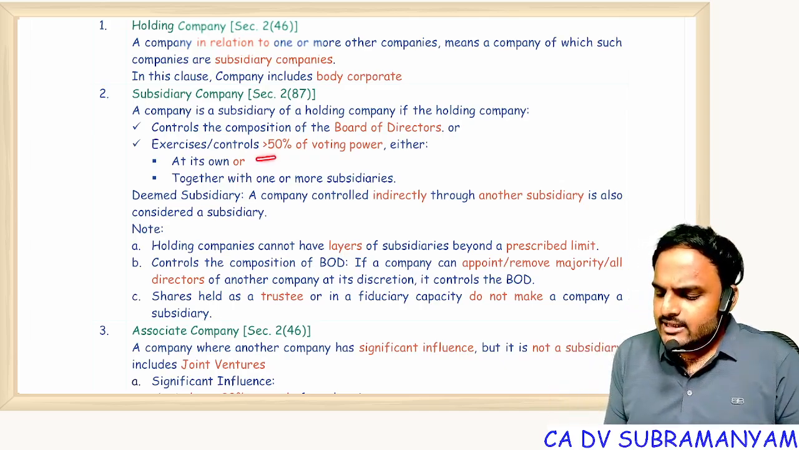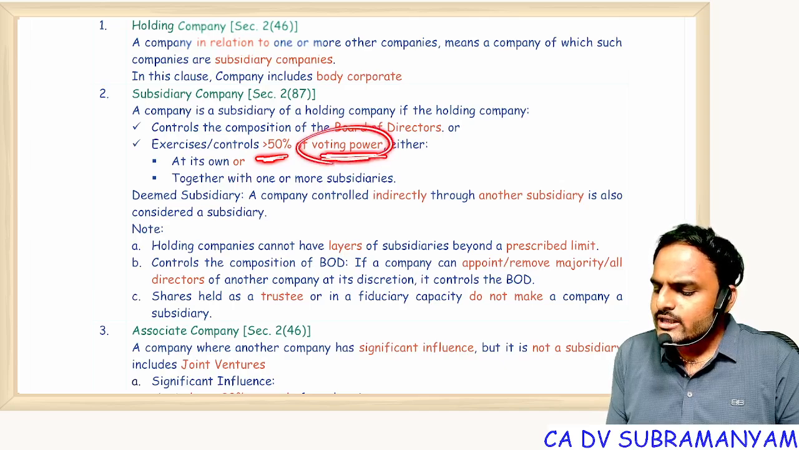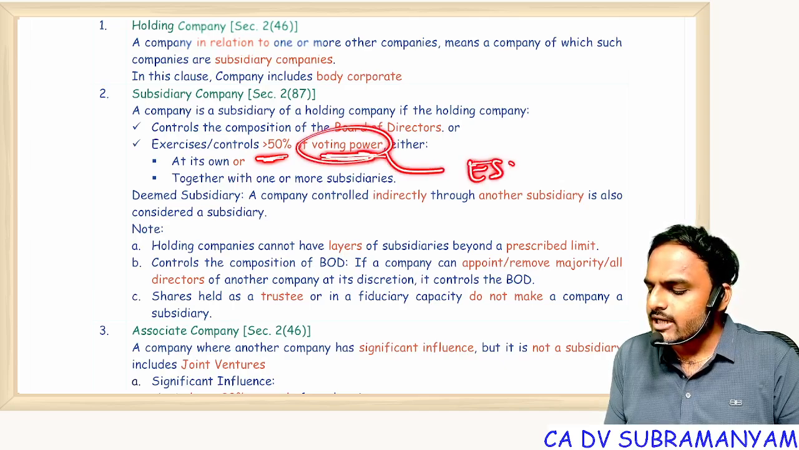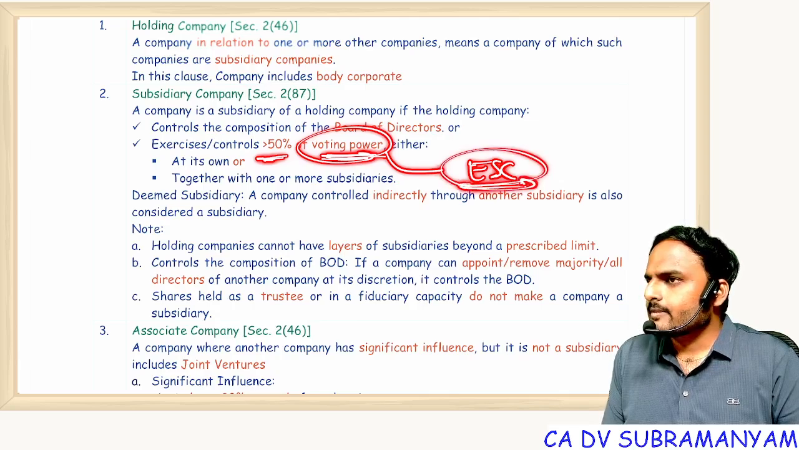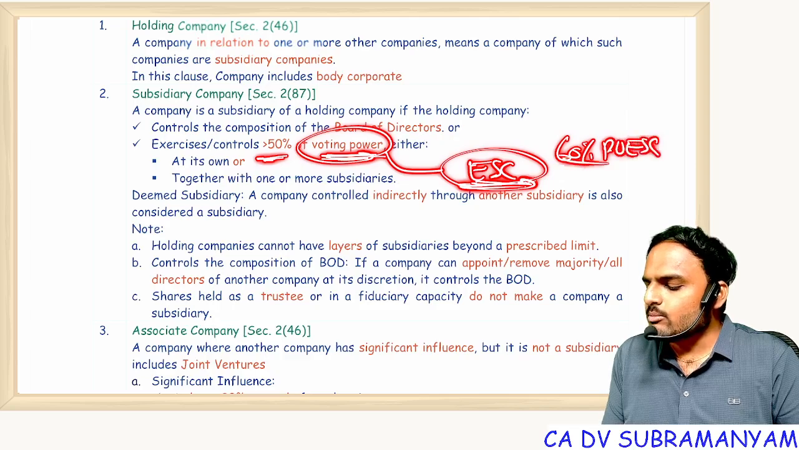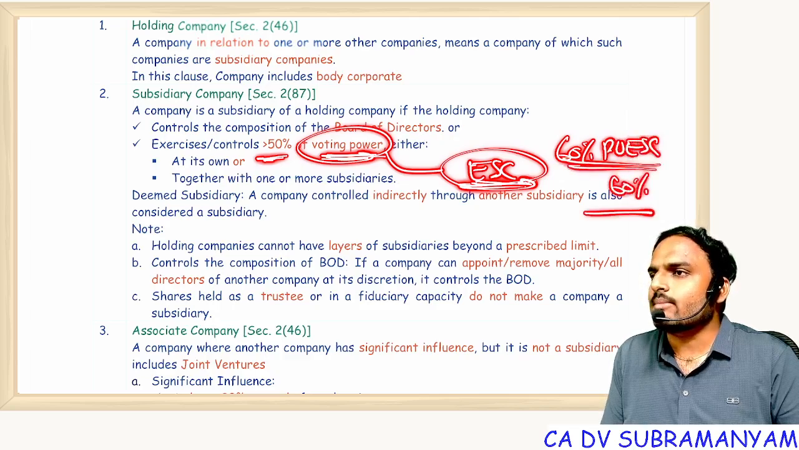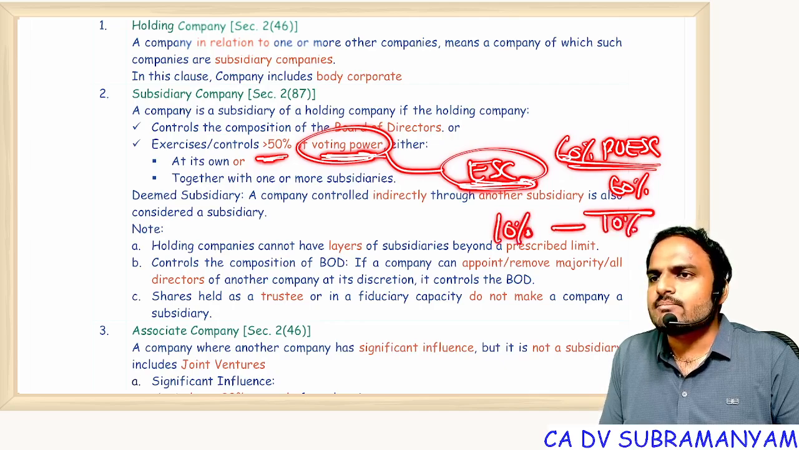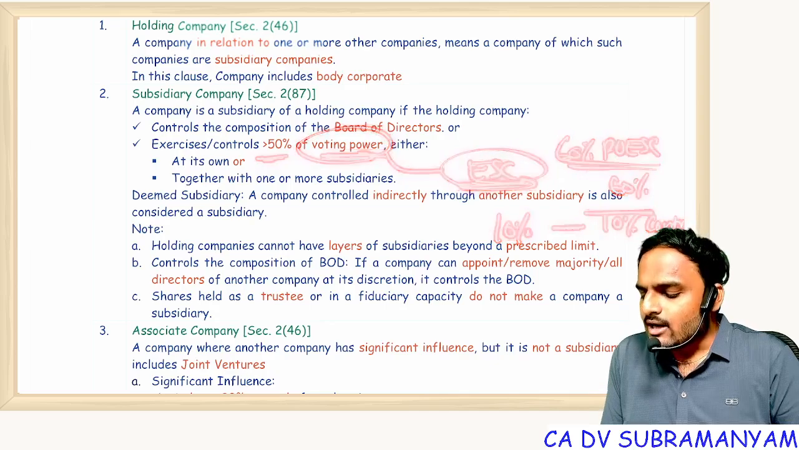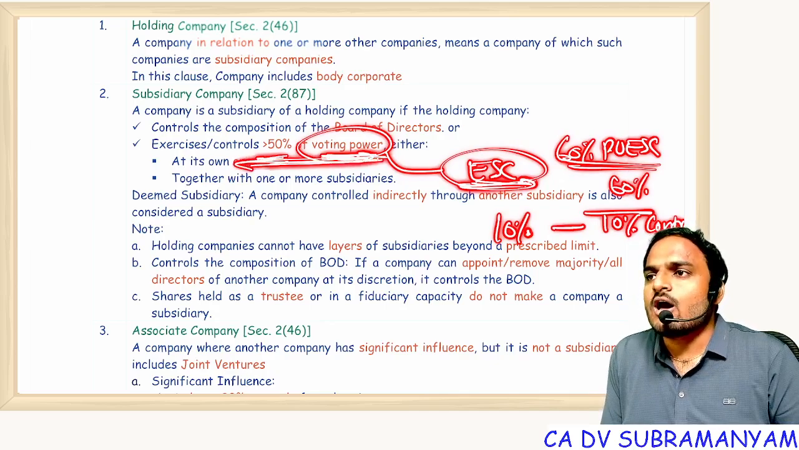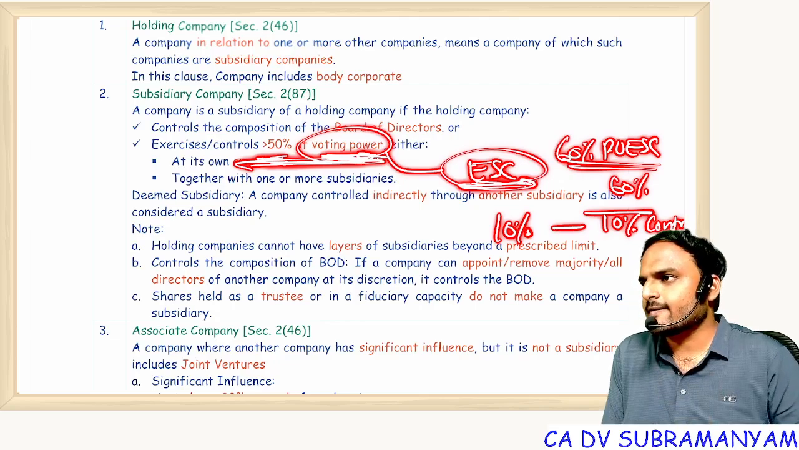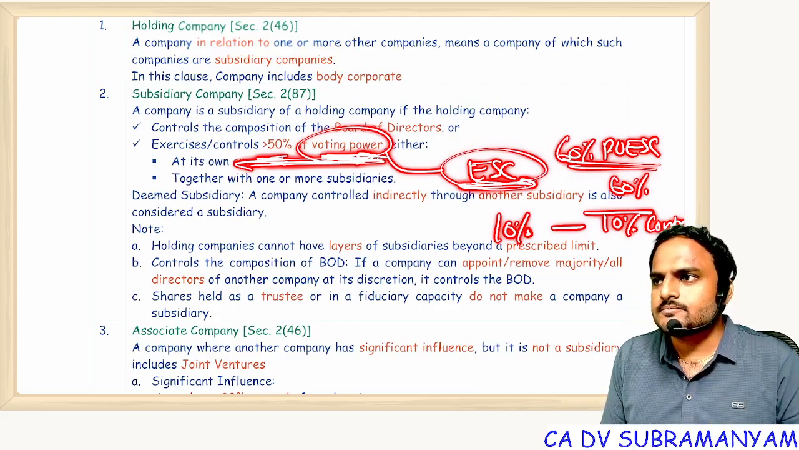Next one, it is very easy. More than 50% of voting power. Voting power comes from equity share capital. If I hold 60% of paid up equity share capital, that means how much control am I having? 60% control I am having. If I am holding 10% equity share capital, that means how much control am I having? 10% control I am having. So here, how much control is required? More than half of the total voting power. Are you all with me?